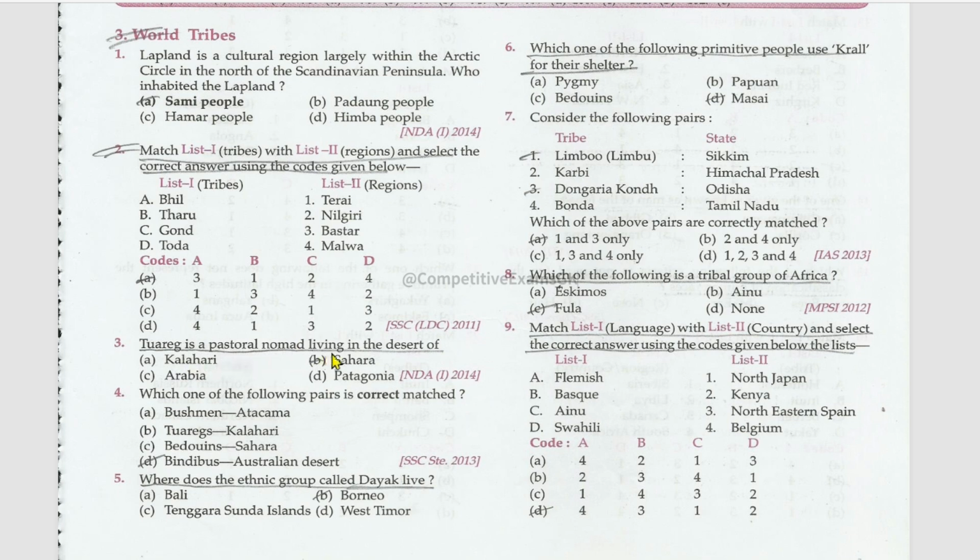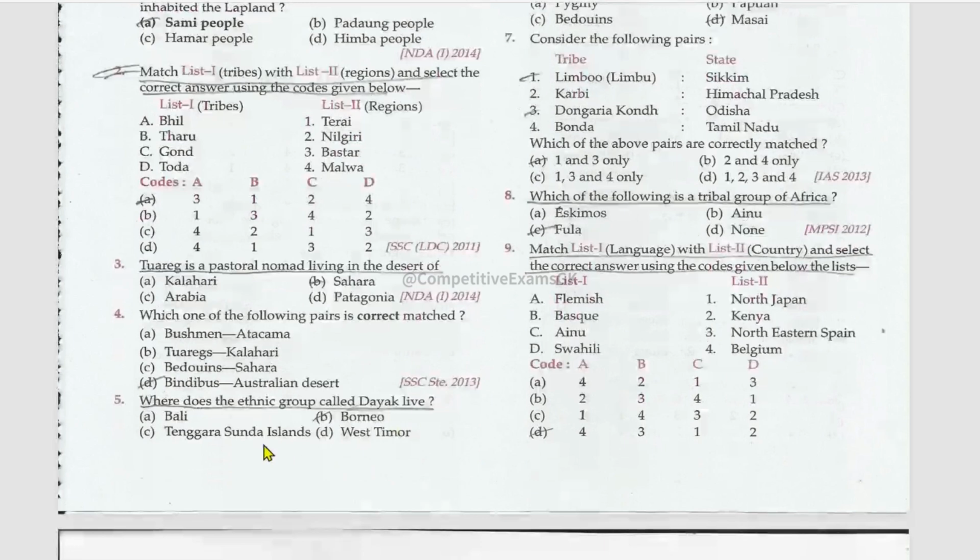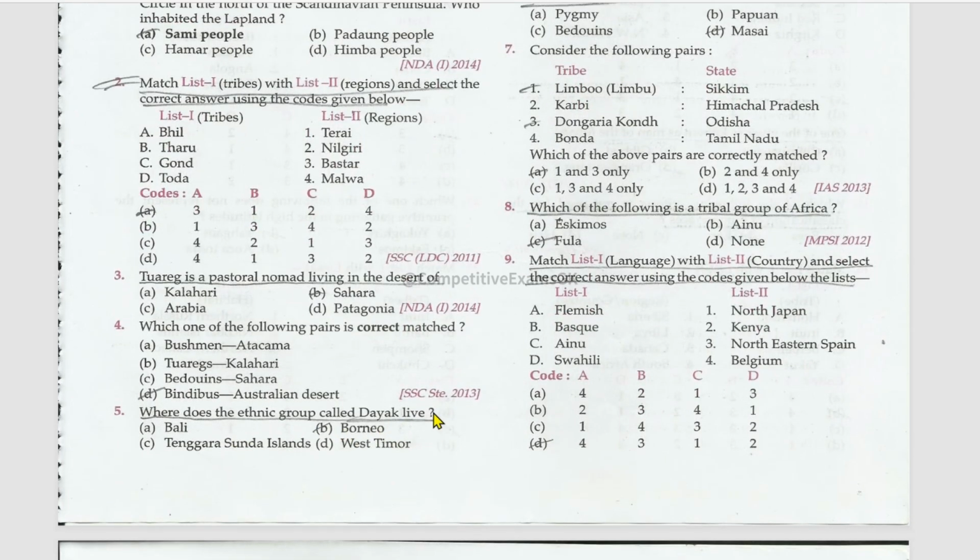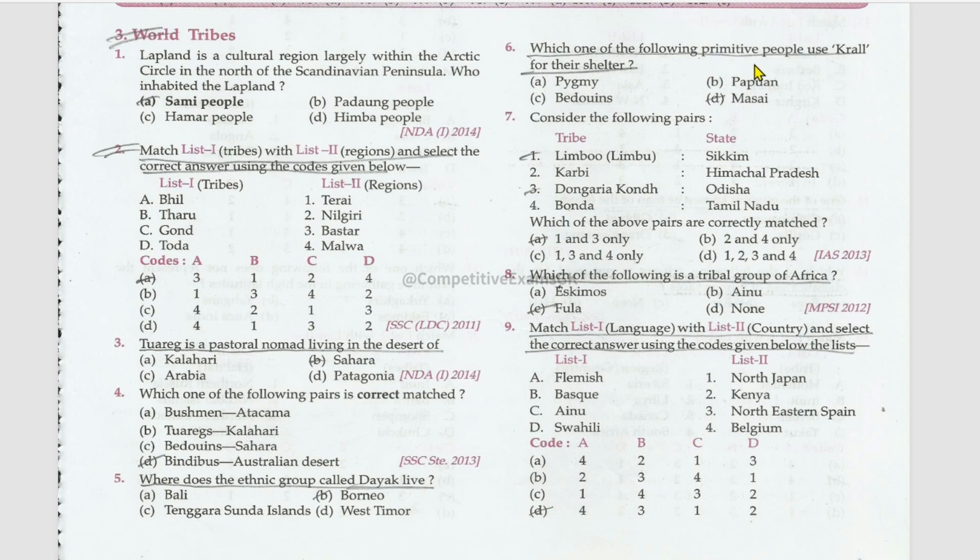Tuareg is a pastoral nomad living in the desert of Sahara. Which one of the following pairs is correctly matched? Bindibu, which belongs to Australian desert. Where does the ethnic group called Dayak live? Borneo. Which one of the following primitive people uses kraal for their shelter? Maasai.